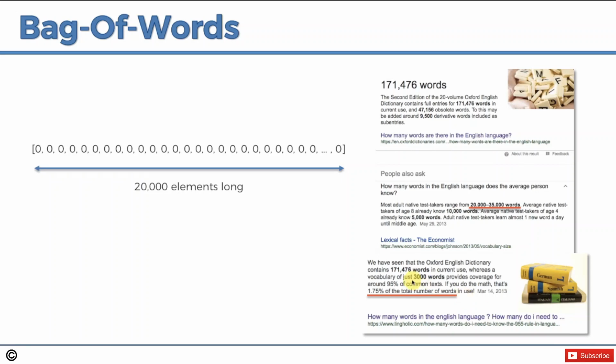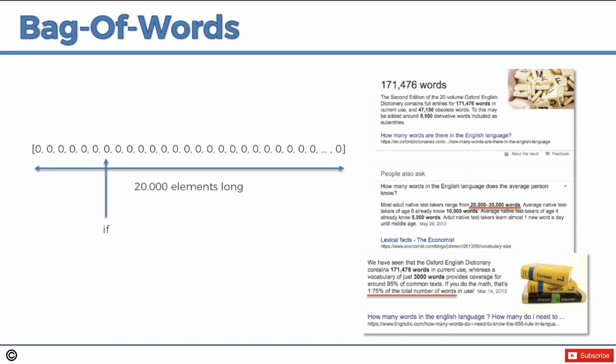So as you can see, our 20,000 is more than even this 3,000 that covers 95% of the situation. So we're pretty good. We're definitely covered if we say that our vocabulary, all possible words that we can encounter, is going to fit into a vector of 20,000. So basically what we're saying, this is important, is that every word in the English language has a position somewhere on this vector.